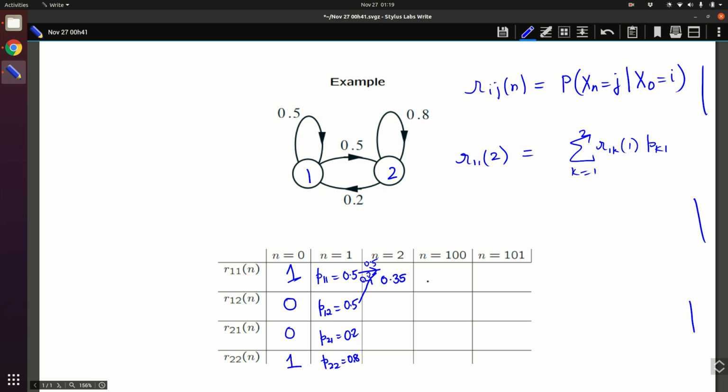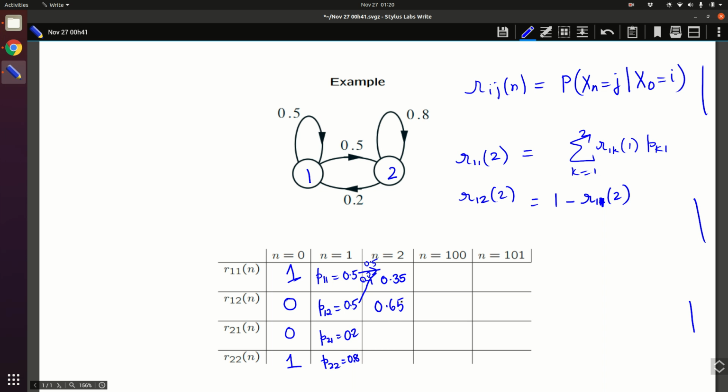Now if you want to answer R12 of 2, you can use the same way like I have done, or you can do 1 minus R11 of 2. At time 2 you can be either in state 1 or state 2. Starting from state 1, you can be either at state 1 or state 2. So either this happens or this happens. That's why you can use the other way and you can get this. So this is 0.65.